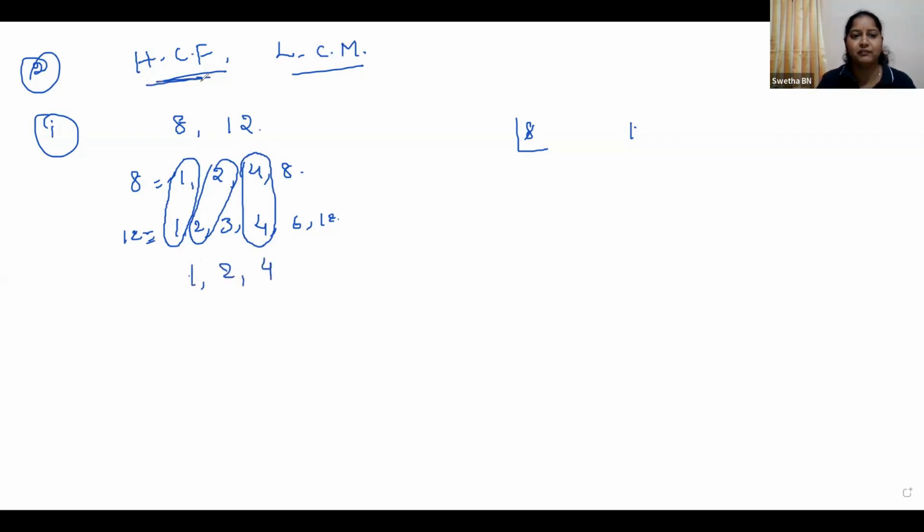But which one do we have to consider here? The highest common factor. We have listed the common factors 1, 2 and 4, but we need the highest. So, which is the highest common factor here? 4. Okay, so HCF is equal to 4. What is LCM?